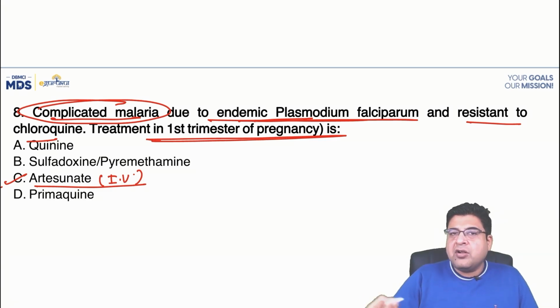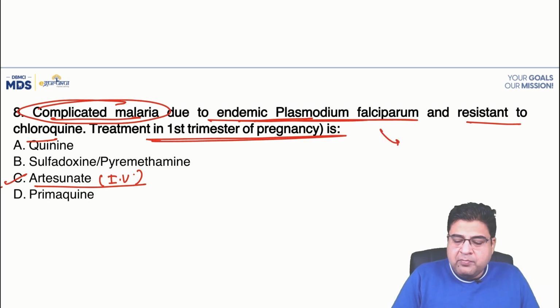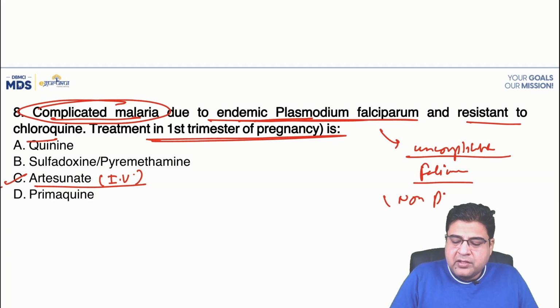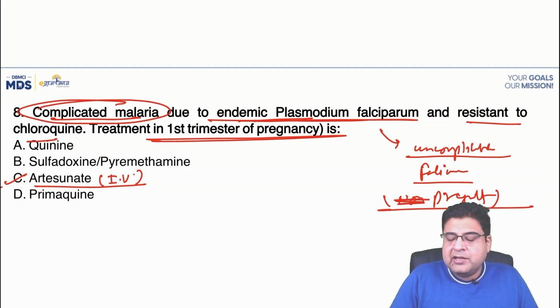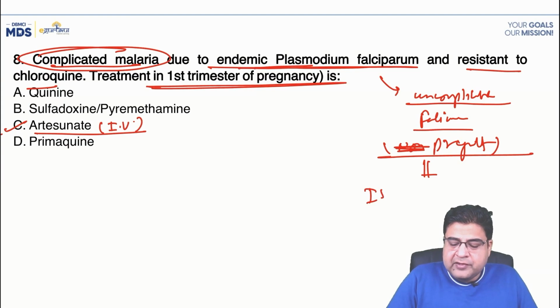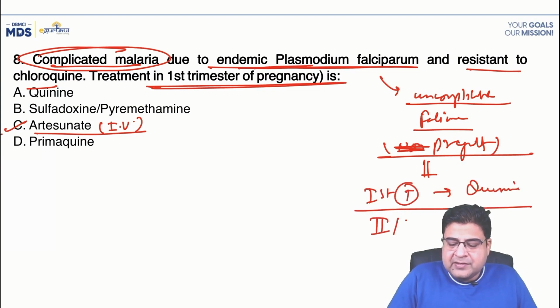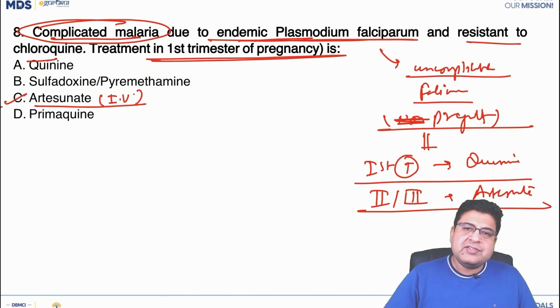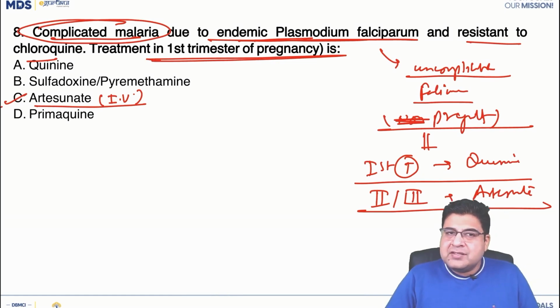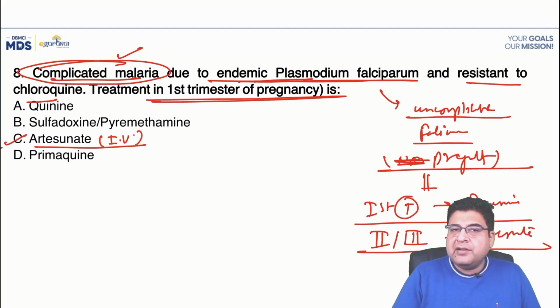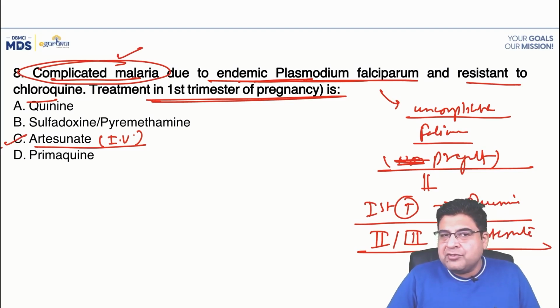In case of uncomplicated falciparum malaria, if the female is pregnant and has uncomplicated malaria, then in the first trimester we give quinine, and in the second and third trimester we give artesunate therapy. On the precautionary side, we don't give artesunate in the first trimester because the risk of teratogenesis is high. But when the malaria is complicated, we don't take a chance. We give artesunate to this female because we have to save her life. So question number 8, the answer is C.